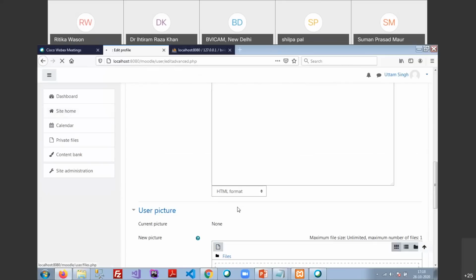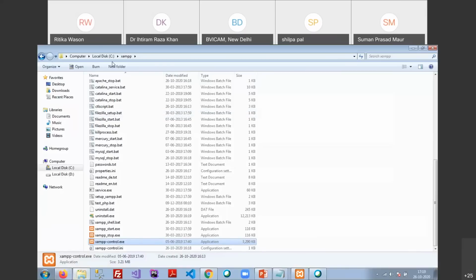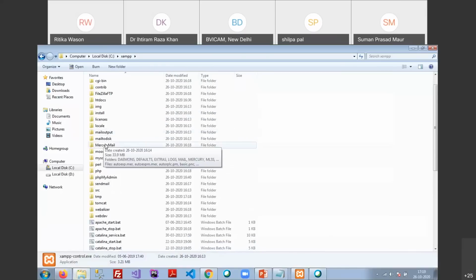Sometimes it does not show the same page. It shows an error like too many cookies, please remove your cookies from your site, or something like these errors. Then what you need to do is go to the XAMPP Moodle data folder.